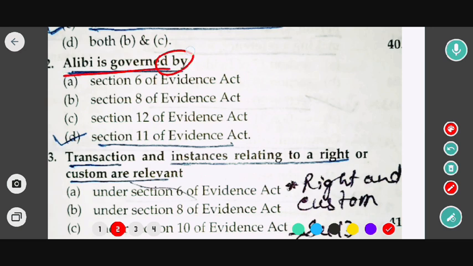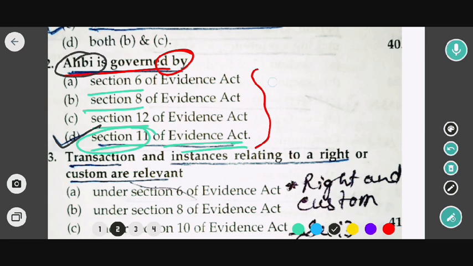The plea of a former judgment is governed by which of the following sections? Options are Section 6 of the Indian Evidence Act, Section 8, Section 12, and Section 11. So the correct option would be option D, that is Section 11 of the Indian Evidence Act. So what has been given here?